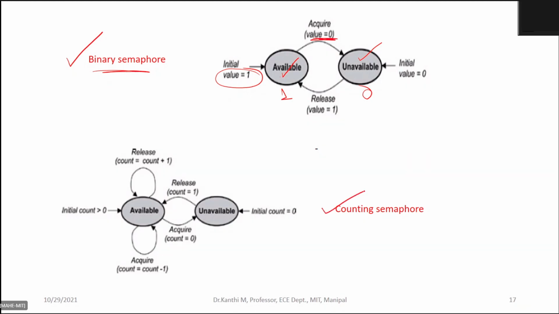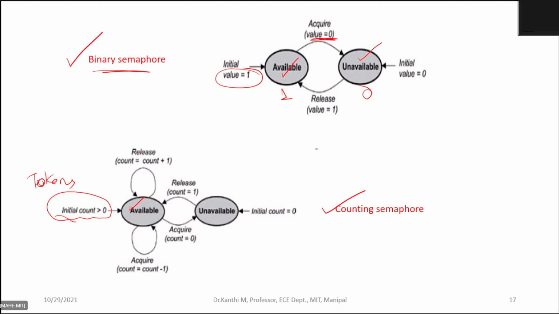Then we have a counting semaphore. In counting semaphore, you have the initial count which is greater than 0. Means there are some number of tokens available, and the state would be the same, because when the token values are more than 0, there are some semaphores available.